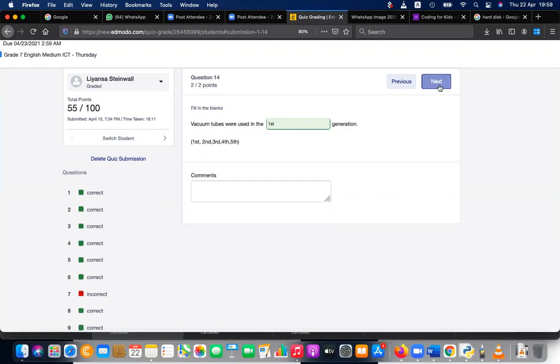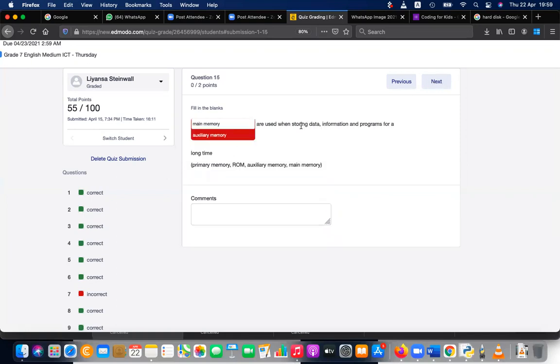And are used when storing data and information for a long time. Main memory, is it for a long time or a short time? Yes, main memory, RAM is used for the short time, not the long time.